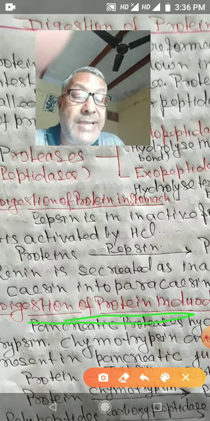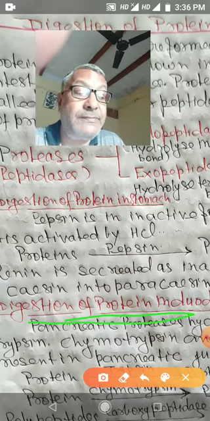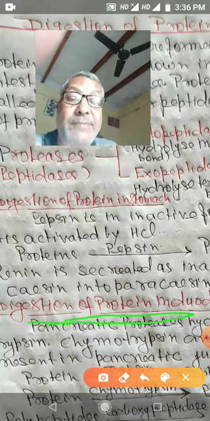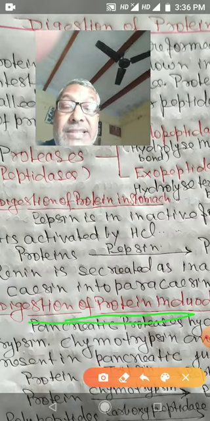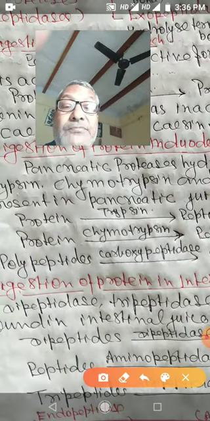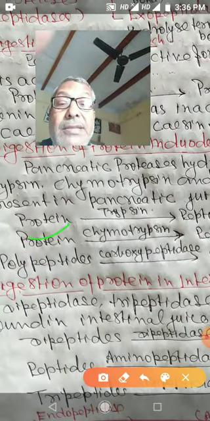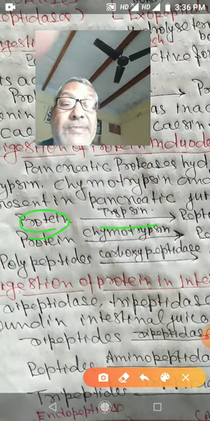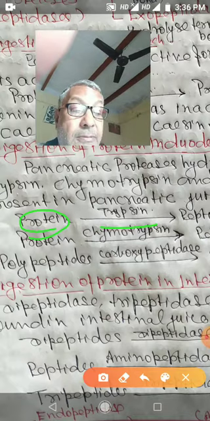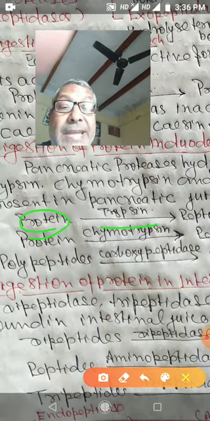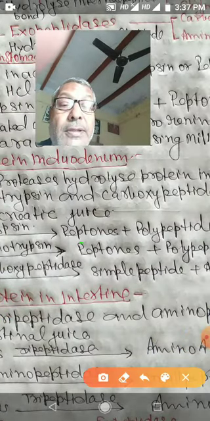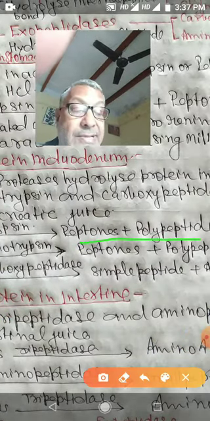These enzymes are also in the inactive form. But when they are changed into active forms, by the action of trypsin enzyme, protein will break into peptones and polypeptides.